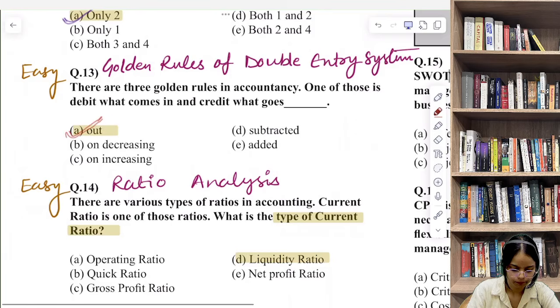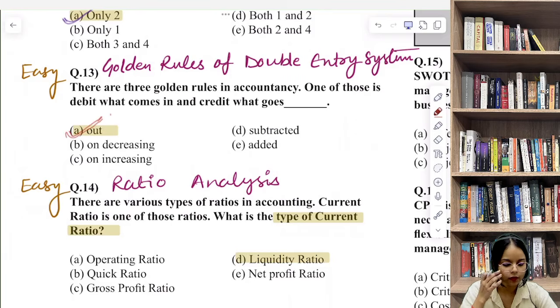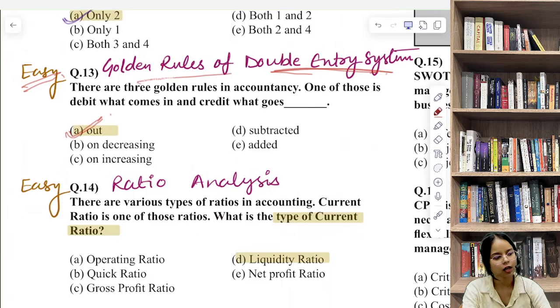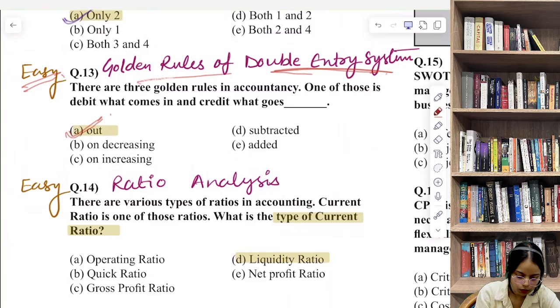Okay, so now this is one of the easiest and most straightforward questions. Golden rules of double entry system में आता है आपका debit what comes in and credit what goes out. Credit what goes out. यहाँ पे आप guess work नहीं कर सकते हैं, आपने ये concept पढ़ा होना चाहिए. This is important. Now question number 14.